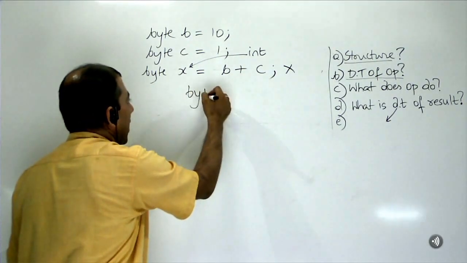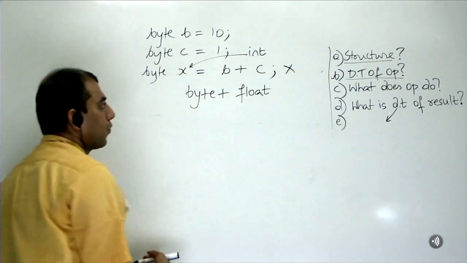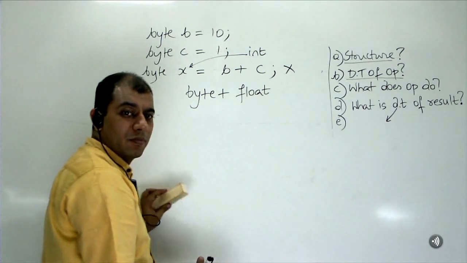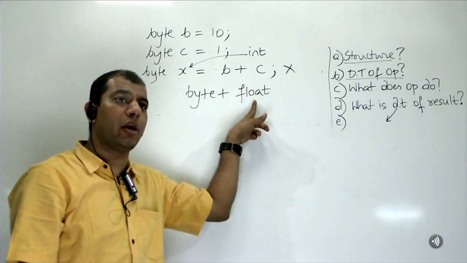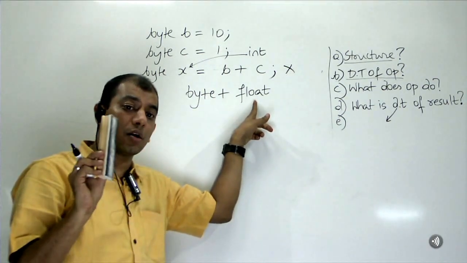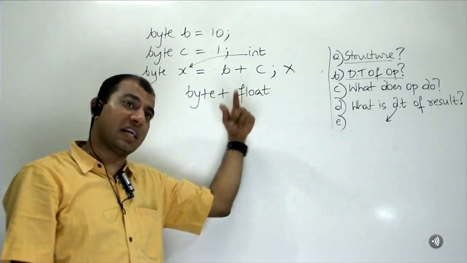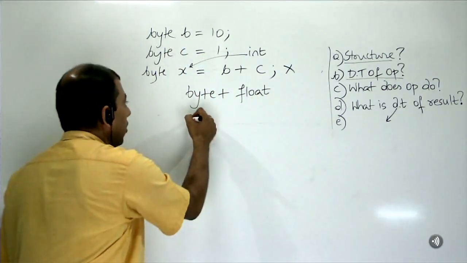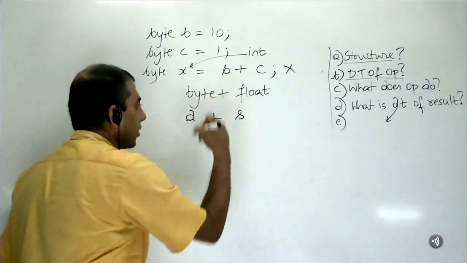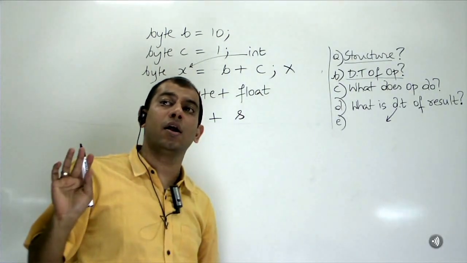Just to look at some random permutation combinations. Tell me, byte plus a float, what will it yield? Float. Tell me the assignment data type also. To what can I store it? Float or double. Byte plus a float, the result is a float. I can store it either to a float or to a double. Good. Double plus a short, what will I get? Double. I can only assign it directly to a double.